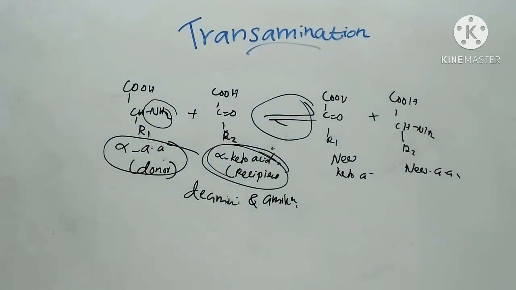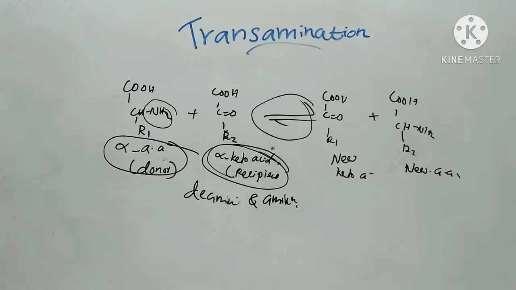The process represents only an intermolecular transfer of amino group. There is no splitting out of ammonia, so ammonia formation does not take place by transamination. This is the first reaction in the catabolism of amino acids.